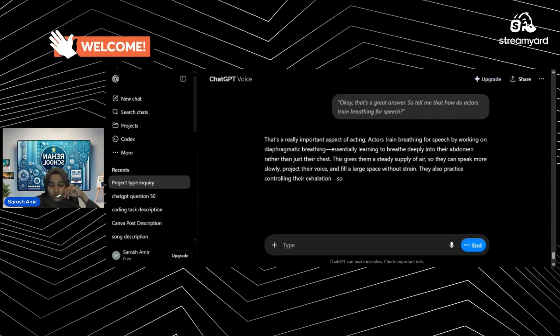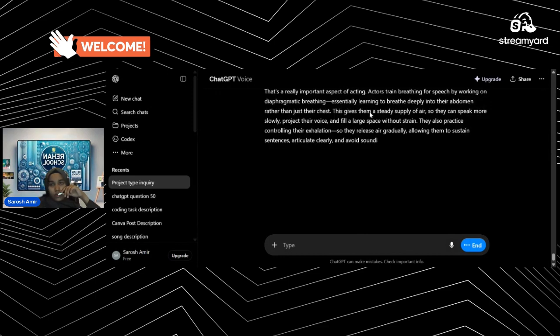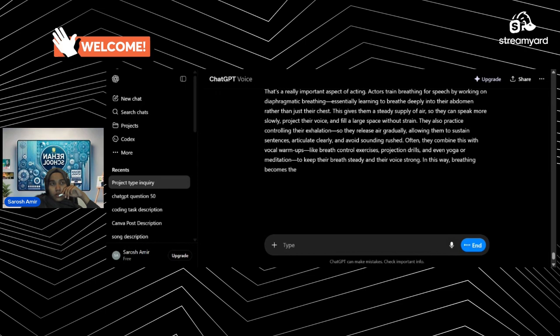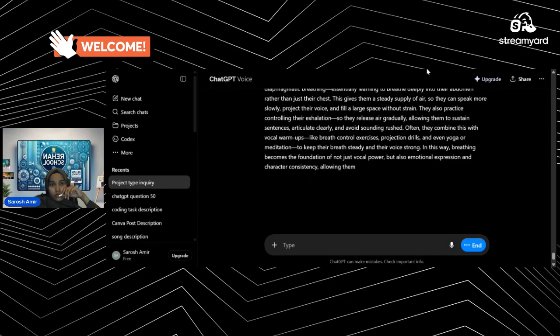They also practice controlling their exhalation. So they release air gradually, allowing them to sustain sentences, articulate clearly, and avoid sounding rushed. Often they combine this with vocal warm ups, like breath control exercises, projection drills, and even yoga or meditation, to keep their breath steady and their voice strong. In this way, breathing becomes the foundation of not just vocal power, but also emotional expression and character consistency, allowing them to fully inhabit their roles.